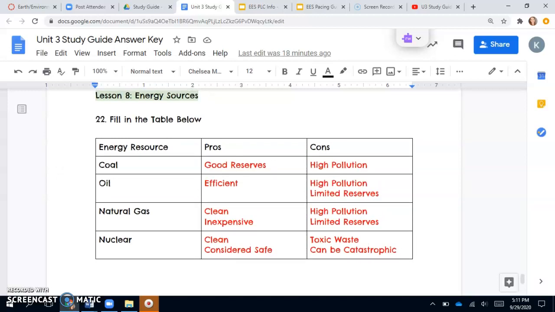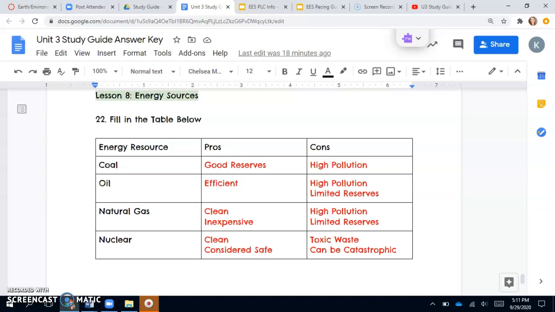So here we are, starting on the left-hand side, we've got coal. So a pro of coal is that there's good reserves. They will last for about 200 years. But then the cons, burning coal creates high pollution. So coal is the dirtiest of the non-renewable resources.